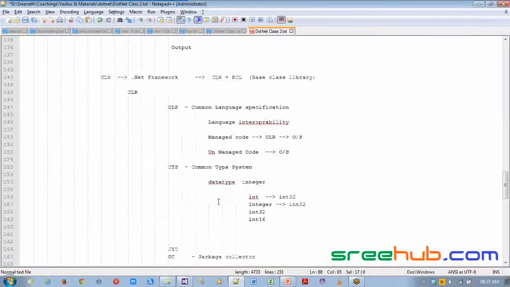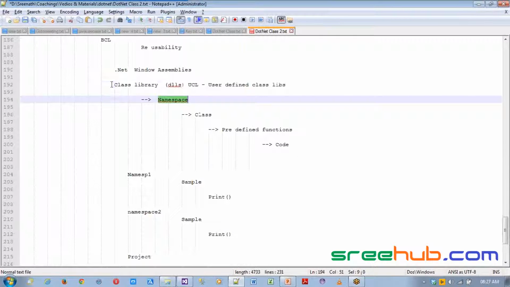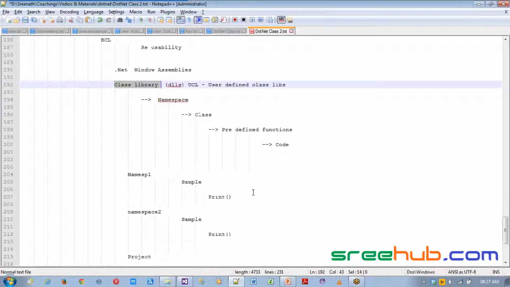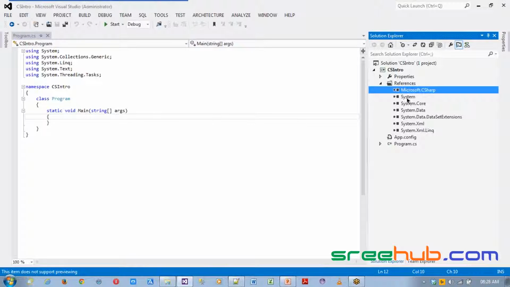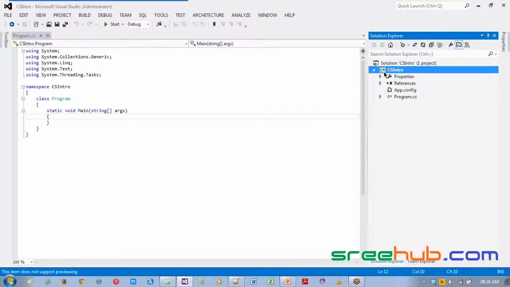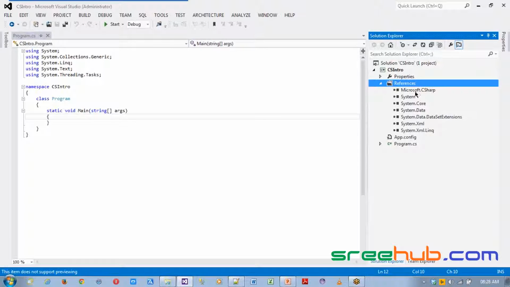We were talking about namespace, right? All class libraries have got one single namespace called System. Now this is a parent namespace for everything. If you don't have the System namespace, you will not be able to develop or run your .NET applications. That's the reason why you can see your System library will be added to your references. Now you have multiple folders in this project. You have Properties. You have something called class. This is my class. And you have some references. References is something where your DLLs or libraries will be referenced.